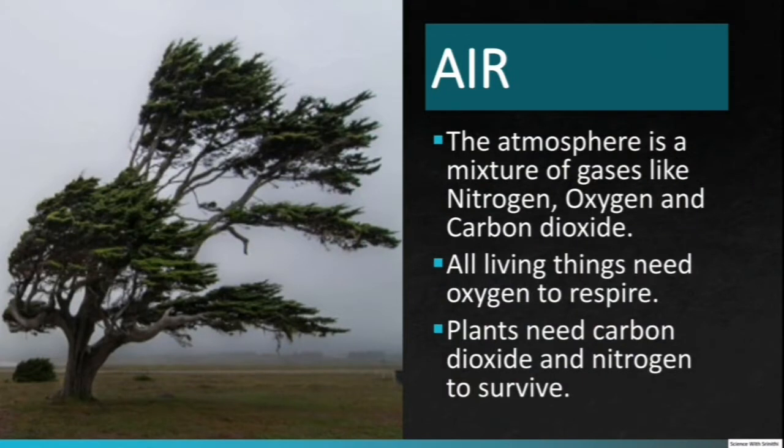Air. The atmosphere contains air, which is a mixture of gases such as nitrogen, oxygen, and carbon dioxide. All living things need oxygen to respire. Plants use carbon dioxide to prepare food. Nitrogen is also essential for the growth of plants.